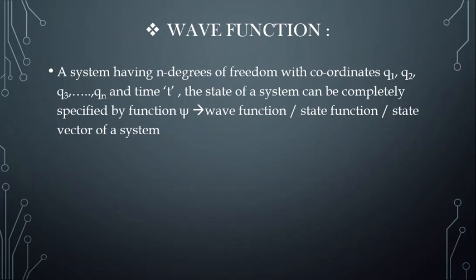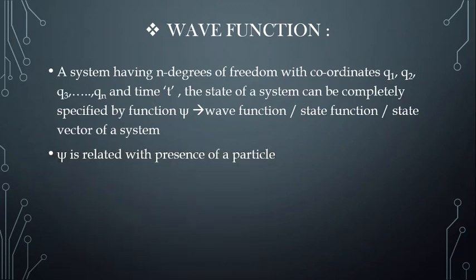So a system having, let us say, n degrees of freedom with coordinates q1, q2, so on up to qn and time t, the state of a system can be completely specified by a function which is nothing but xi. That's why generally we represent xi as a function of position as well as time, that is xi of r comma t, and that function is named as wave function or state function or also state vector of a system.